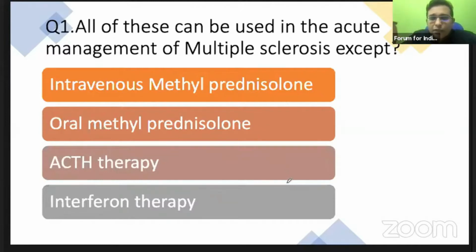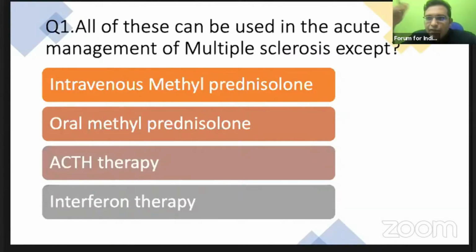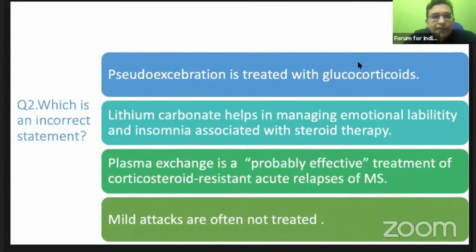We give intravenous methylprednisolone for 3 to 5 days, a 500 milligram or 1000 milligram IV dose, then taper for about 12 weeks. But recent trials have shown, which is given in Bradley, that oral methylprednisolone is non-inferior, it is equally good. The same dose of oral methylprednisolone is equally good for multiple sclerosis. Also, ACTH therapy, that is adrenocorticotropic hormone therapy, is equally good. So remember, to prevent a relapse we have to give something so that the disease doesn't come back. That is actually interferon therapy and not an acute treatment, which is the incorrect statement among the following.